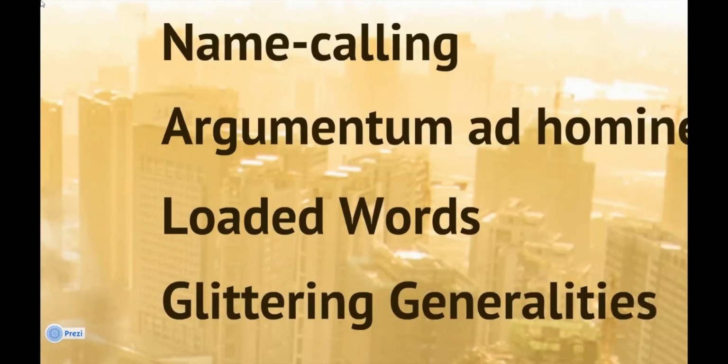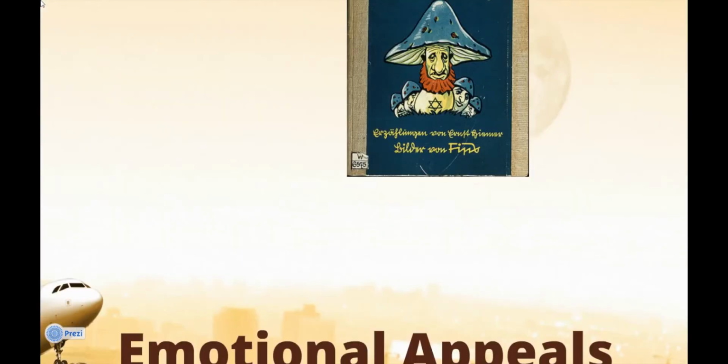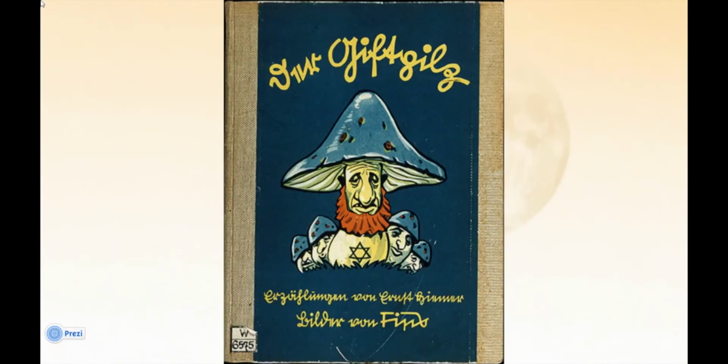Loaded words are words that strongly appeal to an audience emotionally. These words can be used in a very positive or very negative way. For example, the use of the words poison and mushroom in the title of The Poisonous Mushroom cause readers to fear Jews because the novel is saying that Jews are a spreading fungus that will kill everyone.